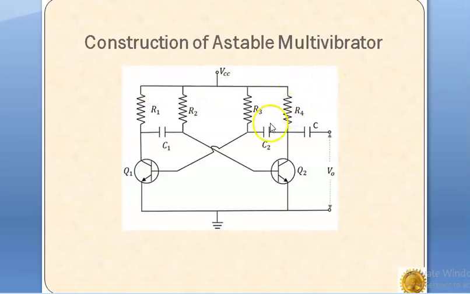and the capacitors C1 and C2 also have equal values. The frequency of oscillation of the output signal is varied by varying the values of these resistors and capacitors.